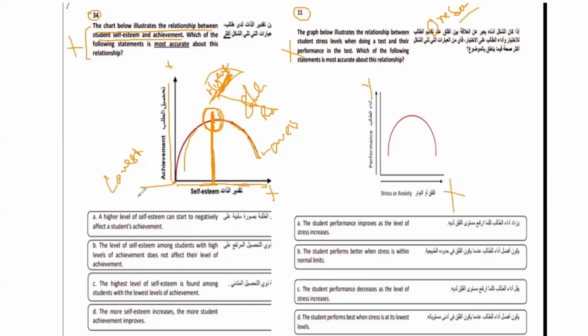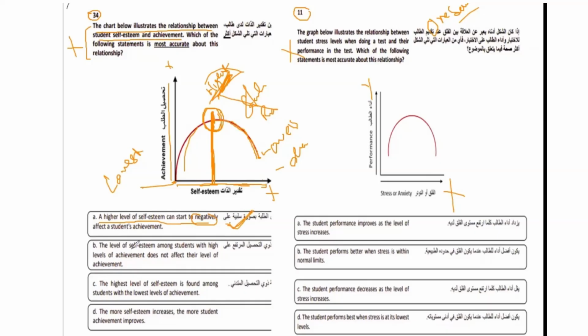Now let's see the options. A higher level of self-esteem can start to negatively impact. That means when you are increasing the self-esteem, it will impact negatively. Negatively impact means a decline of the person's performance, right? So this sounds correct. But let's see the rest.